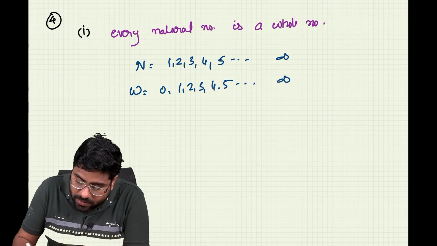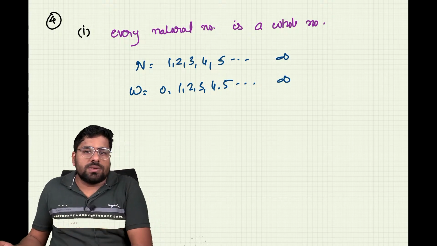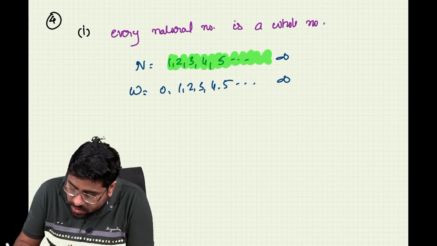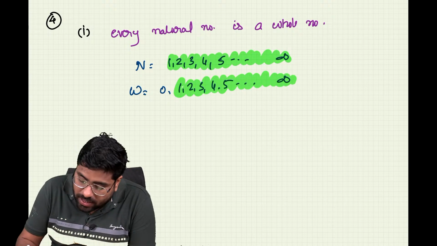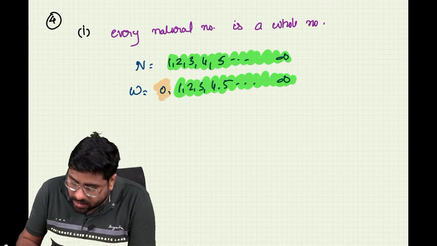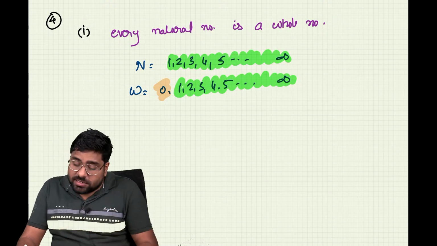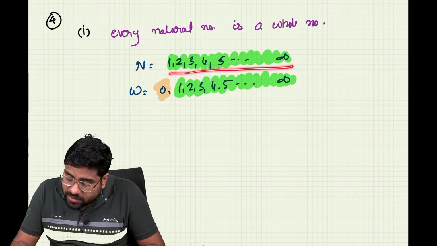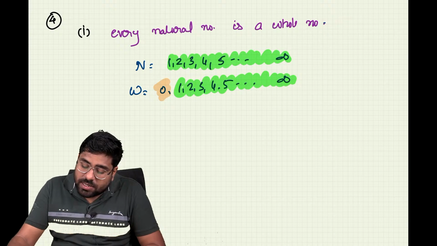So what does our statement say? All natural numbers should become whole numbers. That means if I take the set of natural numbers, it should be a part of whole numbers. Whole numbers can have additional contents, I don't mind. I only need that everything in natural numbers should be in whole numbers. Then I can say this statement is true. So what do you think? This statement is true, right?